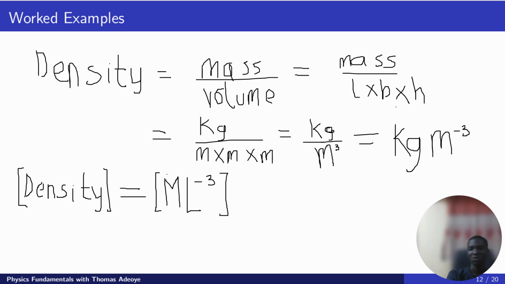M cube, if it goes up, negative indices law. And we now have the dimensions of density: for kilogram, unit of mass, capital M; meter, unit of length, capital L. So it is ML raised to power minus 3. And yeah, I know these are the easier ones. So let's move on to electric field.